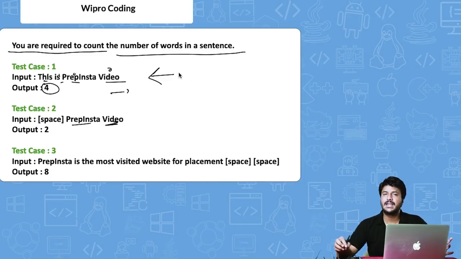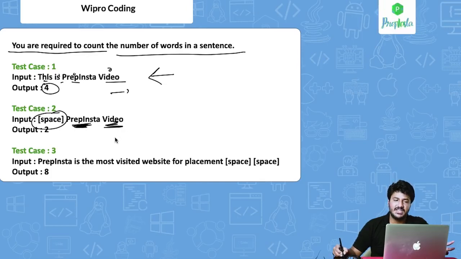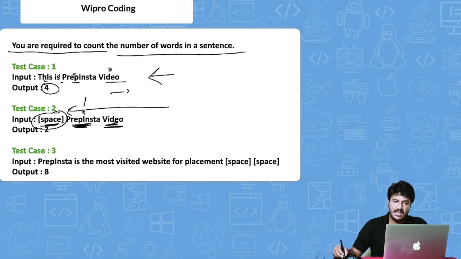If you go online and find the code of counting the number of words in a sentence, it will not work. One of the students did that. It did not work. It did not pass all the 6 test cases that are provided in the compiler, because if there is a space at the starting, that code, which is there on various websites like Geeks for Geeks, etc., ignores it. That code is not 100% correct. It ignored that particular word and it only printed 1 as an answer.